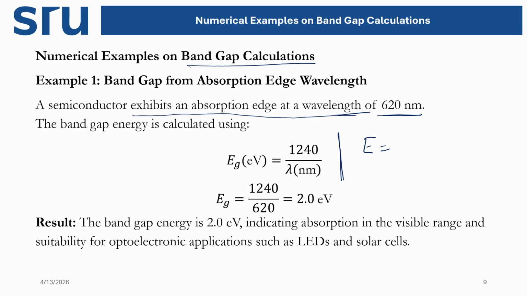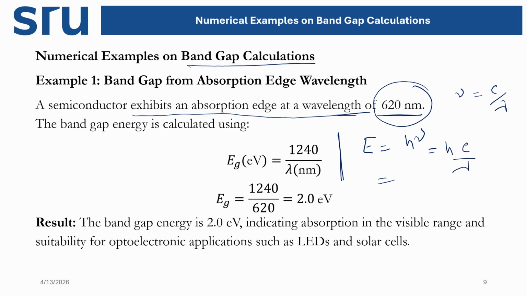E equals h nu, and nu equals c by lambda. So now this equation is E equals h into c by lambda, where h is the Planck constant and c is the velocity of light. When we multiply this, with the wavelength of the light we are using, we can get the band gap energy. This h nu is the energy.